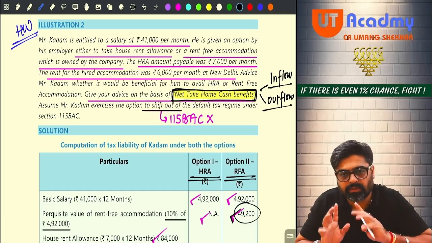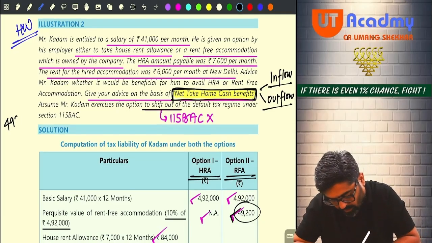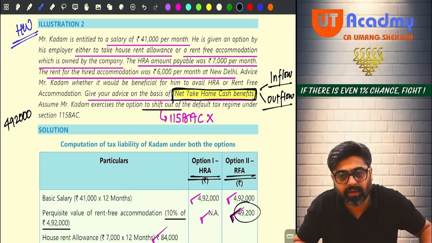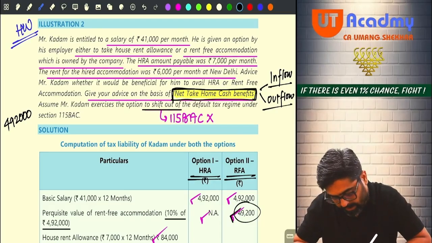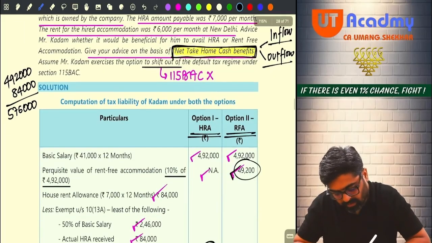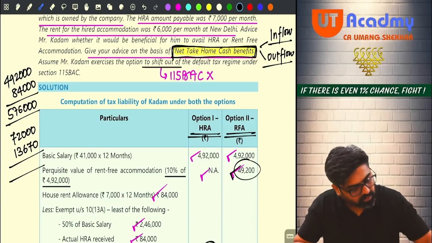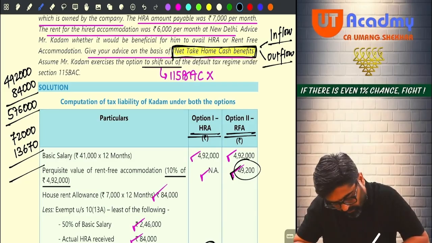In the first option, how much money is coming in your hands: 4,92,000 basic salary, then 84,000 HRA. So this is your total inflow, that is 5,76,000. And how much money is going from your hand: 72,000 rent you will pay, and 13,670 tax you will pay. So 72,000 plus 13,670 is 85,670.